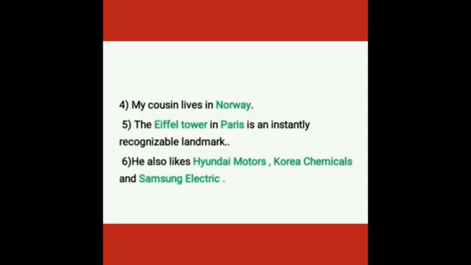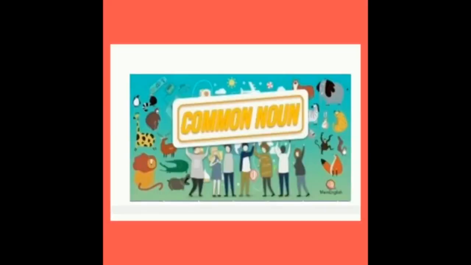Fifth one, the Eiffel Tower in Paris is an instantly recognizable landmark. Here Eiffel Tower and Paris are proper nouns. Last one, he also likes Hyundai Motors, Korea Chemicals and Samsung Electric. So here Hyundai Motors, Korea Chemicals and Samsung Electric are proper nouns. How many of you found the answers correctly? Congratulations to those who found the answers correctly.